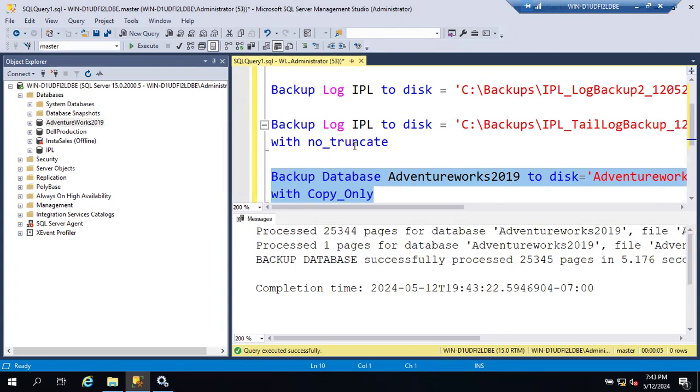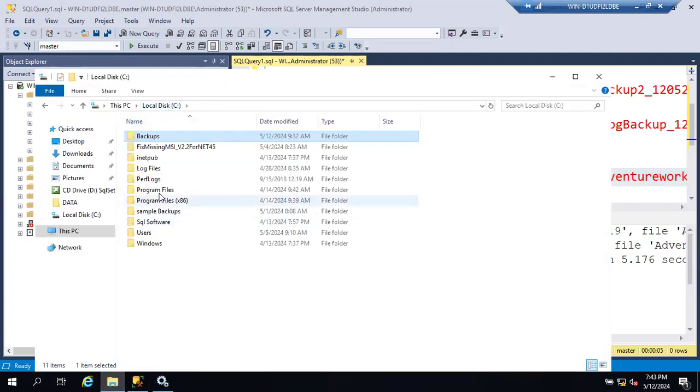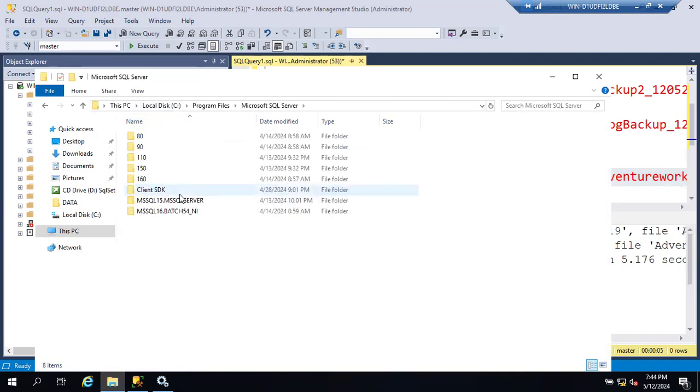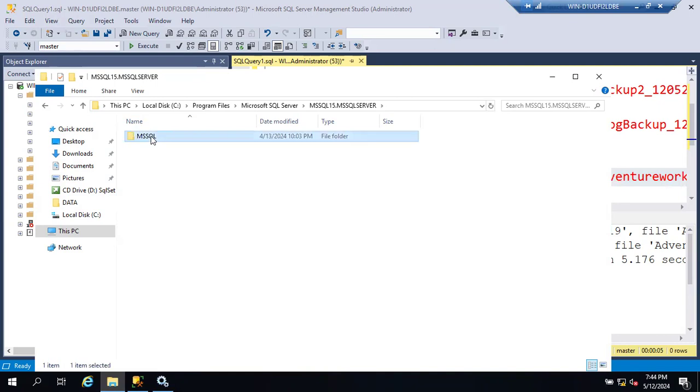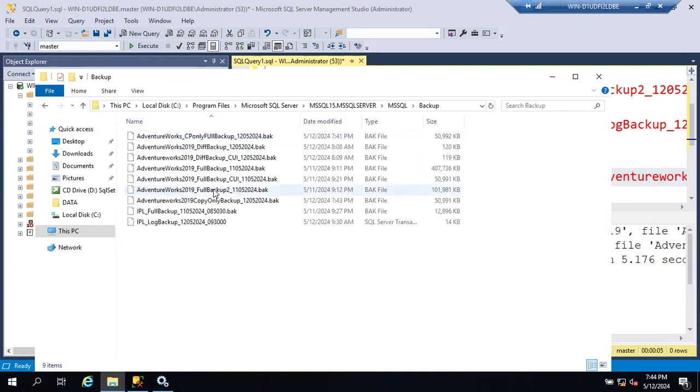Clear, everyone? Is it clear? Any doubts, questions? What about storage space? Space-wise, will the copy only backup take the same as a full backup? Same, same. There is no difference.